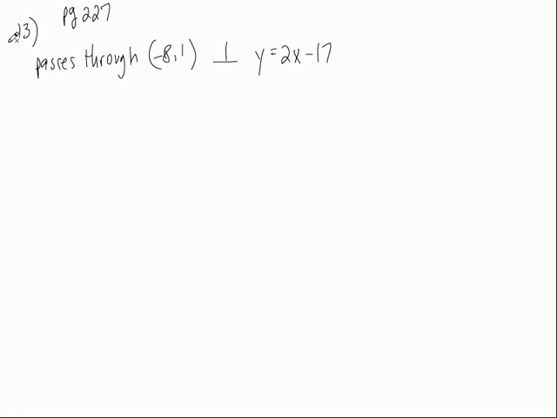Alright, this is on page 227, number 13. I got to go quick. We find the equation of a line, y equals mx plus b, of a line that goes through this point and is perpendicular to this line right here. Well, first of all, I got to find the slope. How do I find the slope? Do I just look here and take that slope? No, because my line is perpendicular.